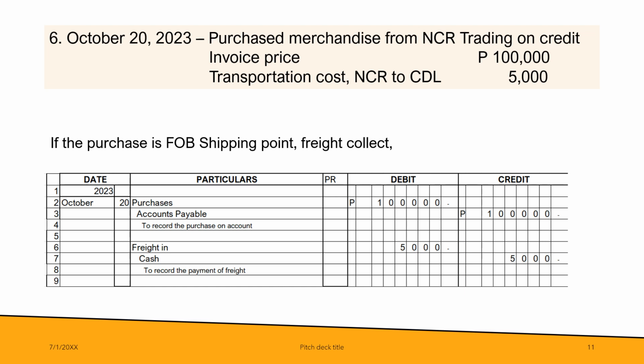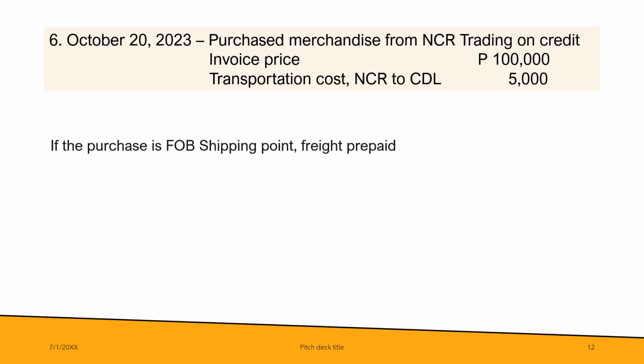So debit freight in 5,000 and credit cash 5,000. This credit cash means that the buyer pays the shipper the transportation cost, and at the same time, it's the buyer who should shoulder that transportation cost. Okay, so that's FOB shipping point freight collect.